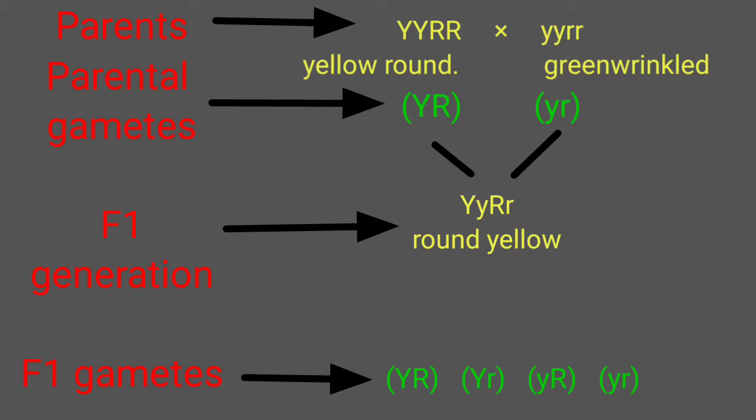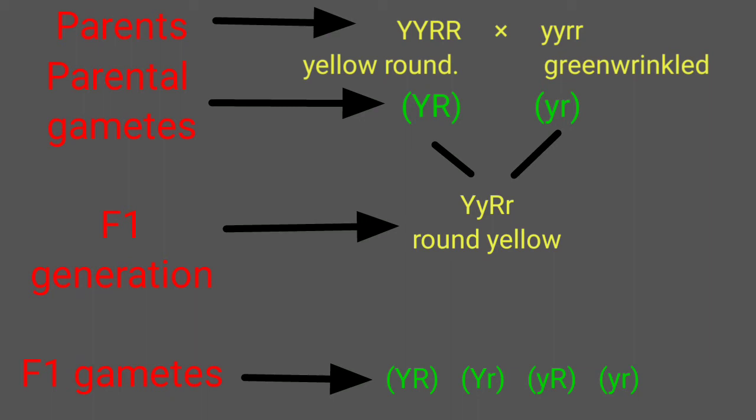They have the genotypes capital Y, capital Y, capital R, capital R, and small y, small y, small r, small r. Now these two parents are pure line, that means they are homozygous, as you can see. These two parents bear gametes in the form of capital Y, capital R in the dominant homozygous parent, and small y, small r in the recessive homozygous parent.